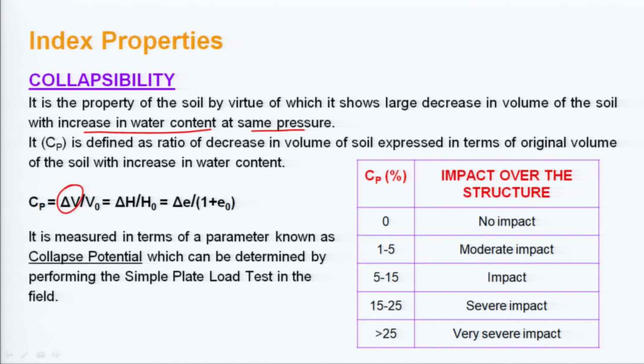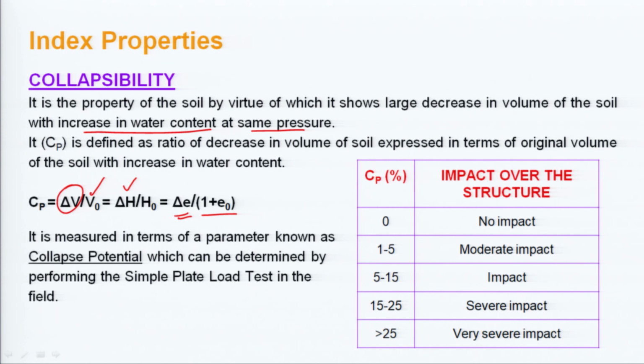Original volume was what? V naught. So, if the changes are occurring in the height or depth of the soil, it could be said as delta H by H naught. It could also be written as delta e by 1 plus e naught. One important thing to understand here: it is measured in terms of a parameter known as collapse potential, which you can determine by performing a simple plate load test in the field.